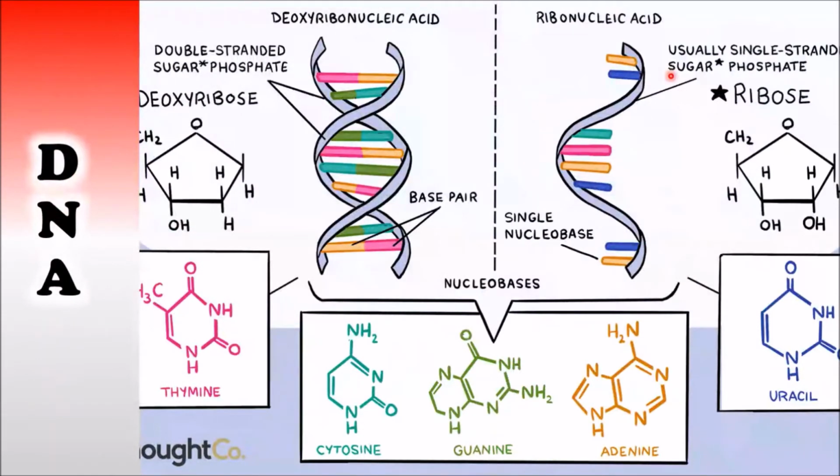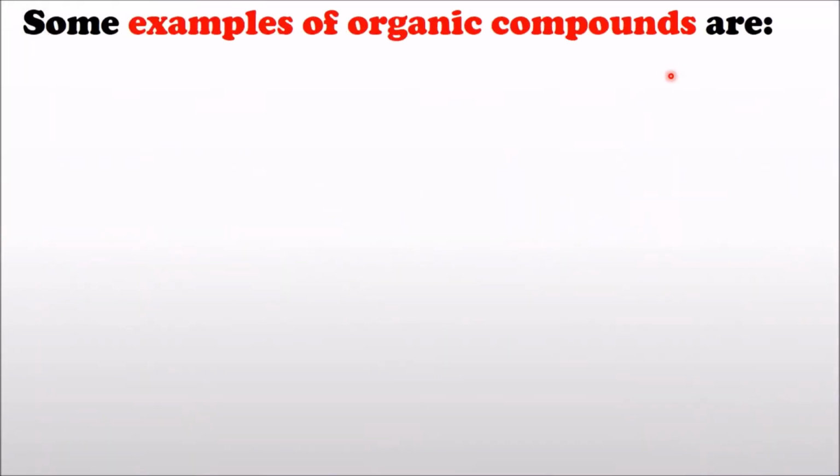They are all made up of organic compounds. Some examples of organic compounds are methane.